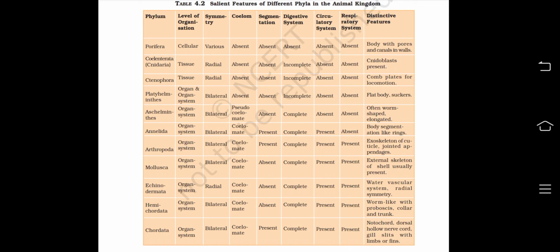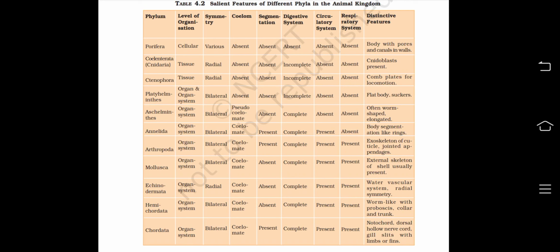Fifth phylum is Aschelminthes, and organ system level of organization is there. Bilateral symmetric, they are pseudocoelomates, which means the coelom is not lined by mesoderm. They are made of scattered pouches. Segmentation is absent. Digestive system is complete. They have two openings, mouth and anus, and circulatory system absent, respiratory system absent. Distinctive feature is often worm shaped and elongated.